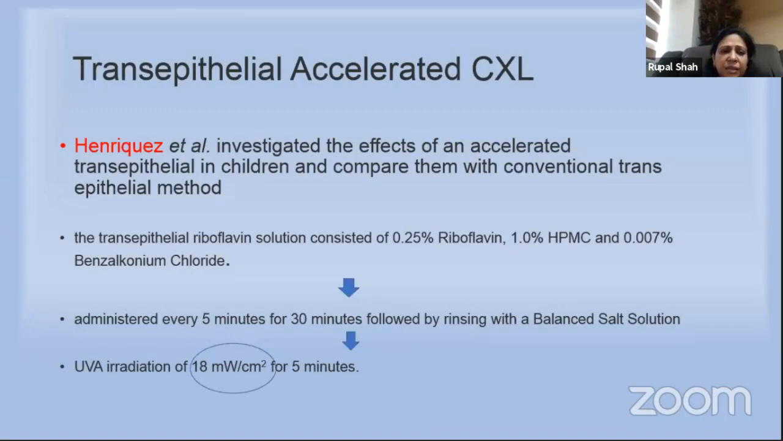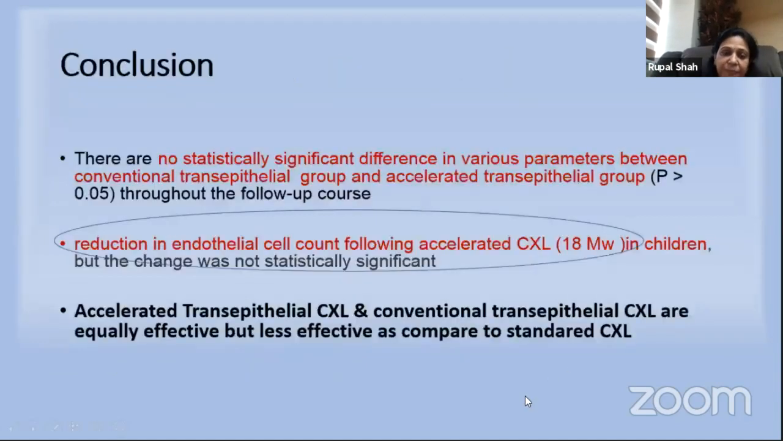Then Henrique studied transepithelial accelerated cross-linking for the pediatric age group, and he used riboflavin that contained 0.25% riboflavin, 1% HPMC and BAK, and administered it every 5 minutes for 30 minutes, and then he used UVA radiation of 18 milliwatts for 5 minutes.